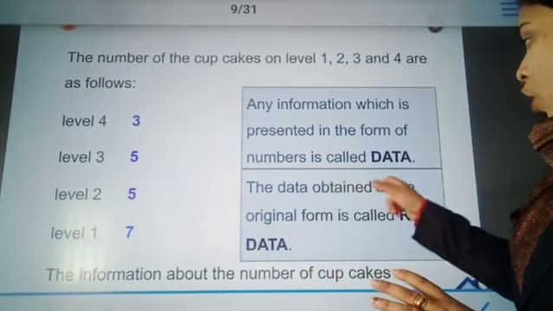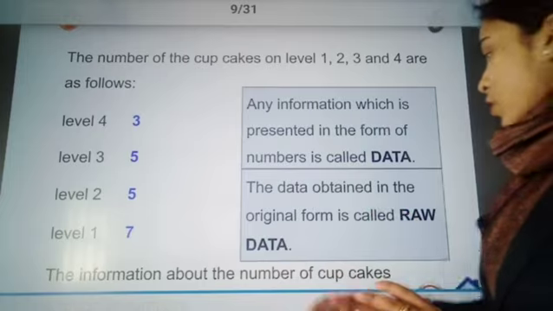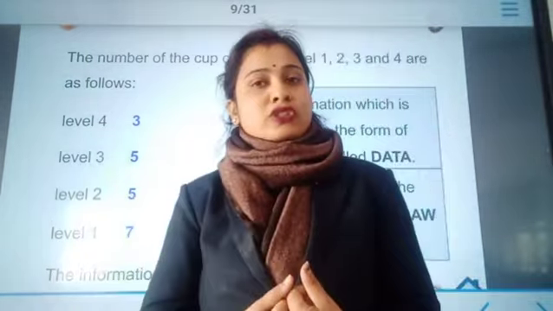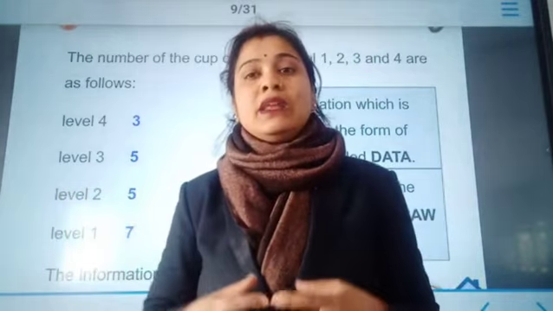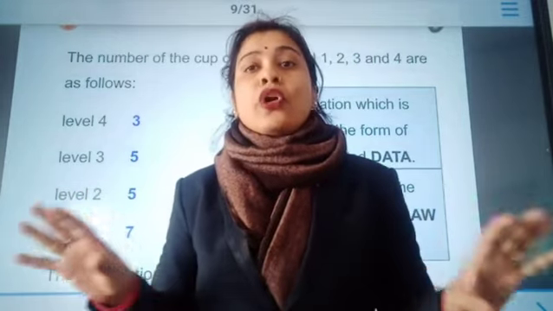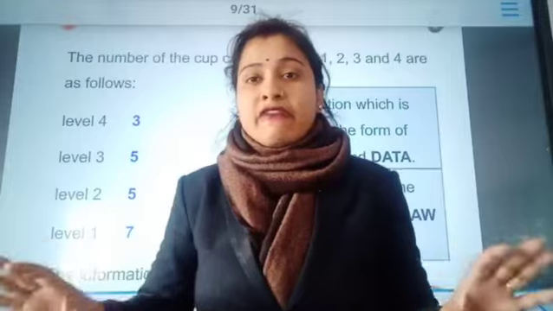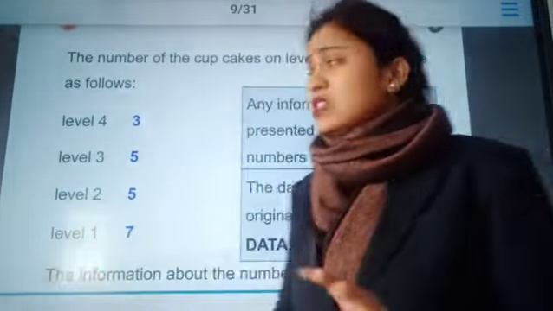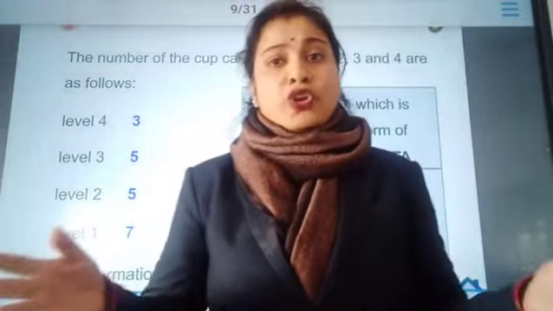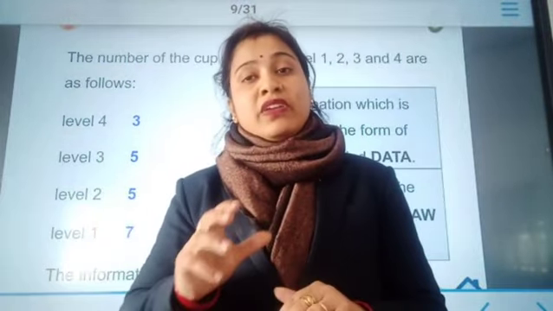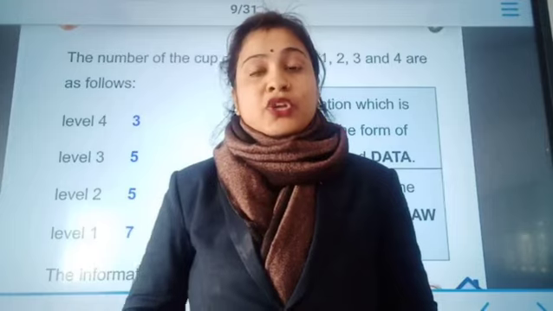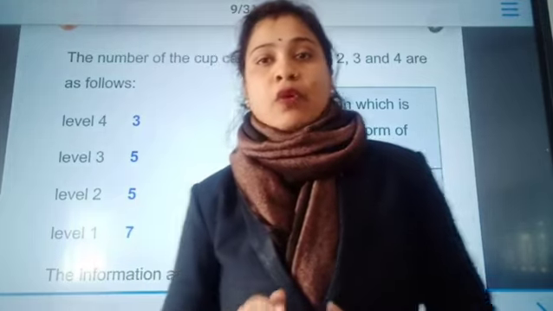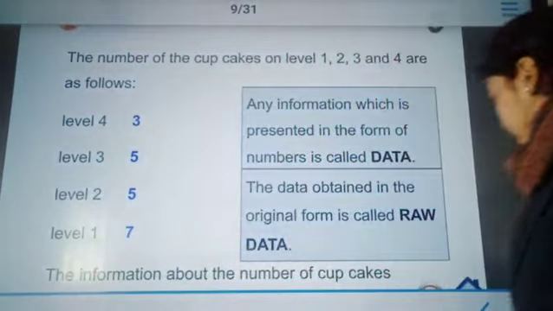Okay, and the data obtained in original form is called raw data. Raw data means the random collection of information. The randomly collected numbers give you the raw data. Raw data means undefined, improper, without any arrangement. Can you see, is there any systematic arrangement in it? No. So when we collect data randomly, initially whatever data we collect is in the form of raw data.